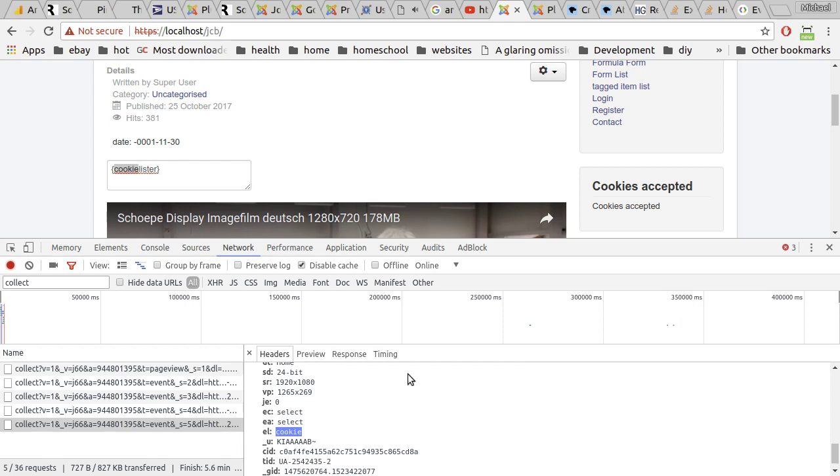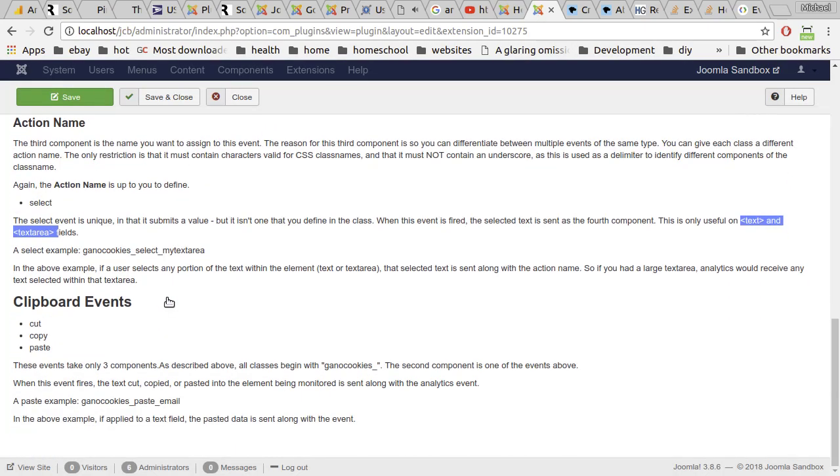Let's go back here. Clipboard events. This one's kind of weird, but yeah, you can capture the data that is being copied or pasted to the clipboard. So if somebody copies an element, you can send an event on that.